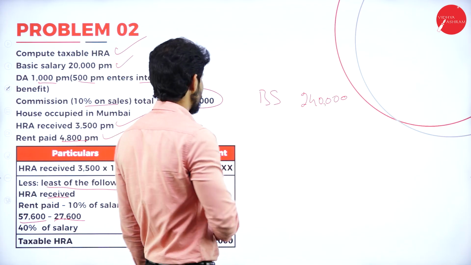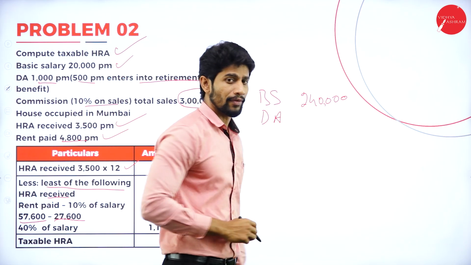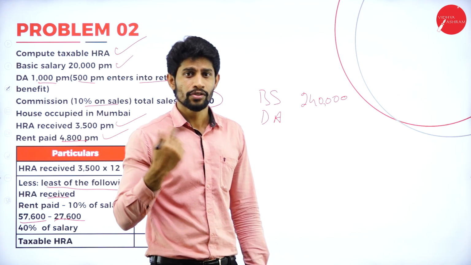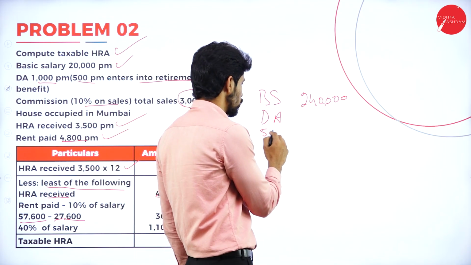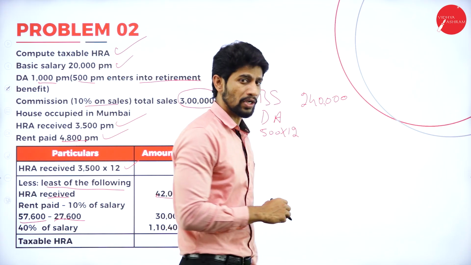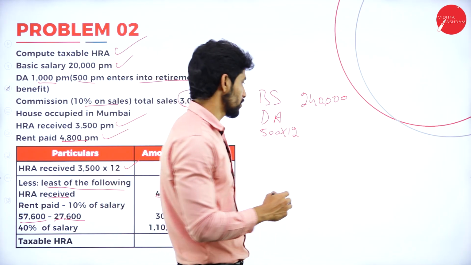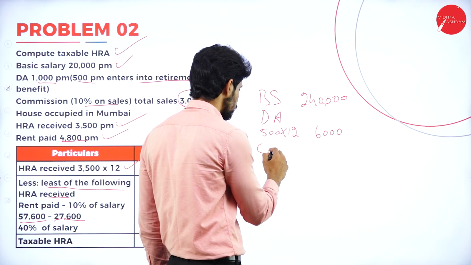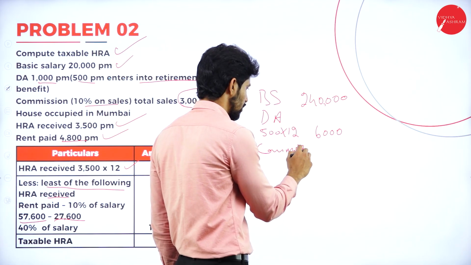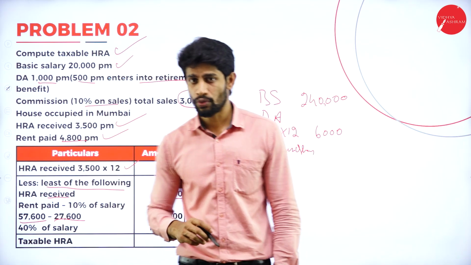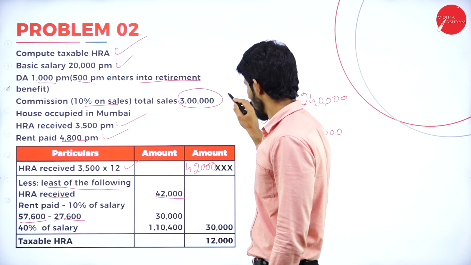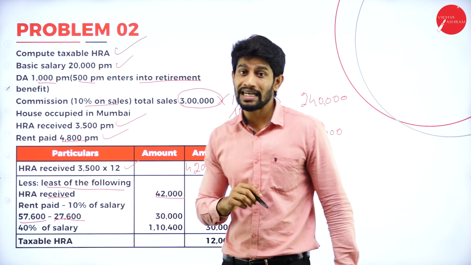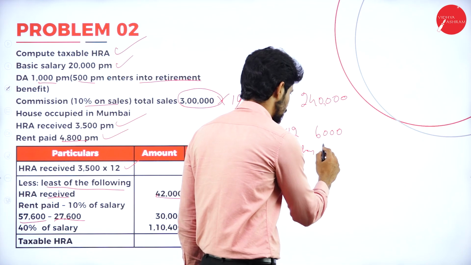Next, DA, that is dearness allowance, is given. 1,000 is the DA, but of the 1,000 only 500 enters into retirement benefit. So you are supposed to take 500 into 12 months, not the 1,000 rupees, because only 500 enters into retirement benefit. So you get 6,000. Next, commission is given. It is 10% on sales. What is the total sales? 3 lakhs. On 3 lakhs, compute 10%. It is rupees 30,000.